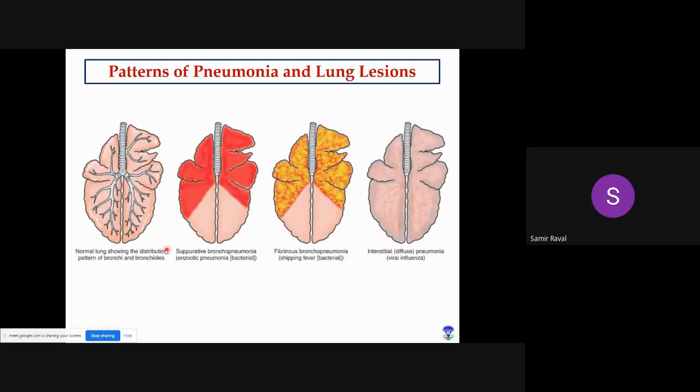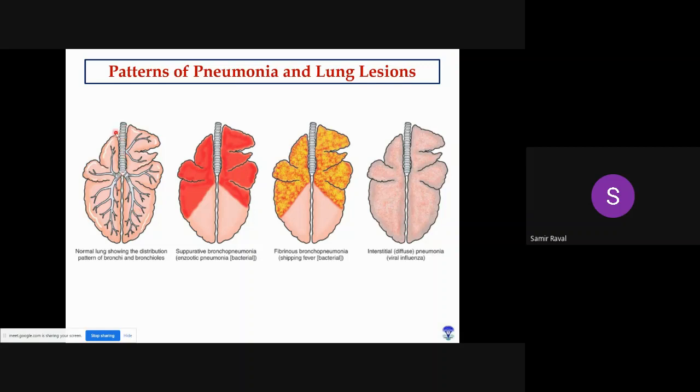Here you can see some schematic diagrams, and some patterns of pneumonia and lung lesions, right? In which type of pneumonia, which part of the lungs is actually involved. To understand this, you have to remember which are the cranial portion, which are the caudal portion, which are the anterior, which are the posterior, which are the dorsal, which are the ventral. So here you can see this is the trachea, and from this trachea you will find the bronchi and bronchioles.